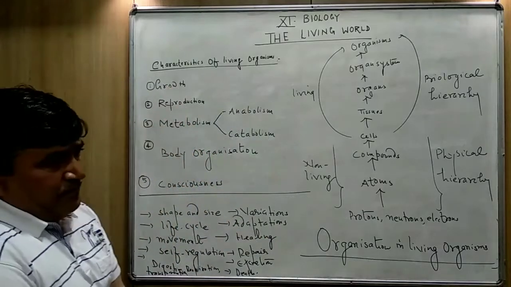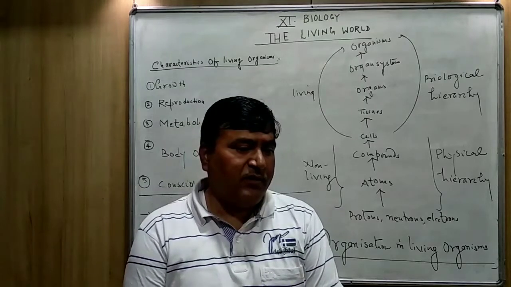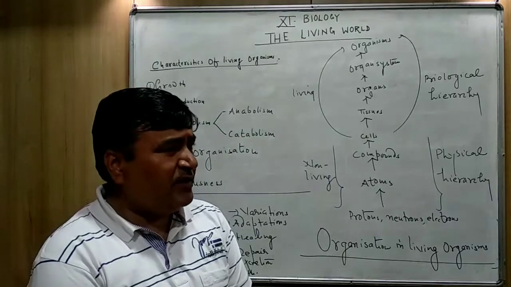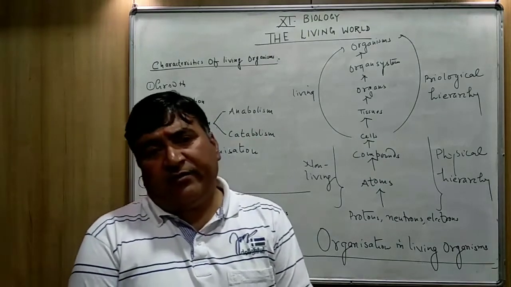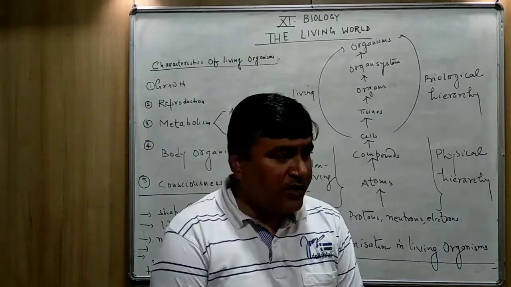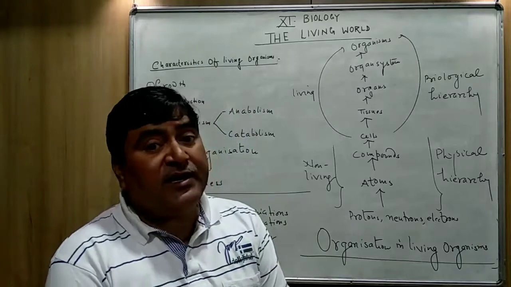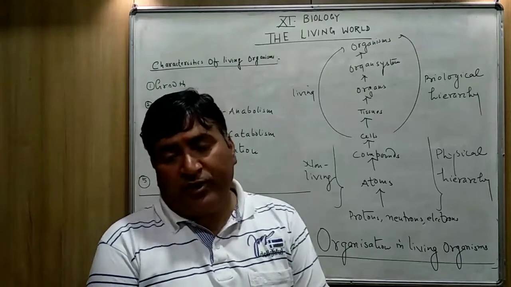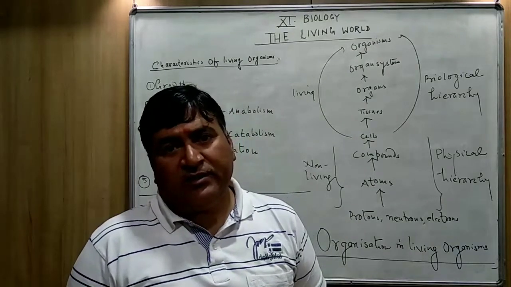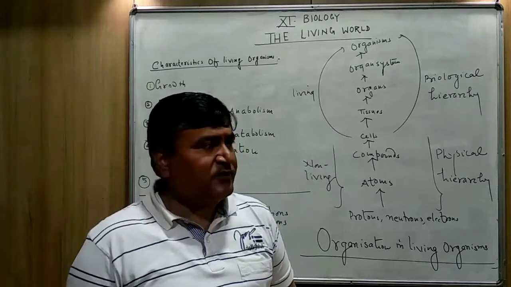The second one, that is reproduction. I have already taught in class 10 that reproduction is not important for the individual's life, but the reproduction is necessary for the continuity of the life. As I told you, the living organisms are mortal. A day will come when all the living organisms will die.